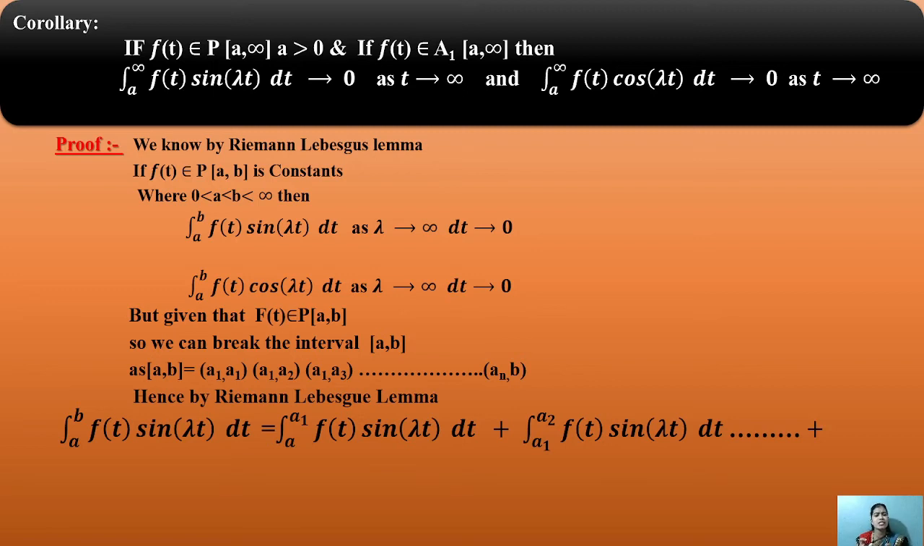Both conditions are the same, but we change the form: a2 changes to a1, a1 changes to a2. Another one is an to b, so the ab interval is broken into the form integration an to b of f of t sin lambda t dt. This will be the form, and this will be equation first.